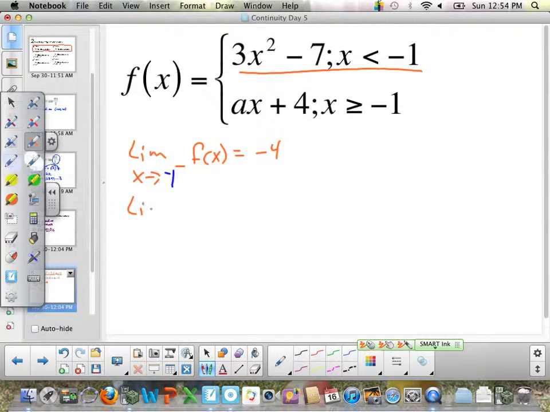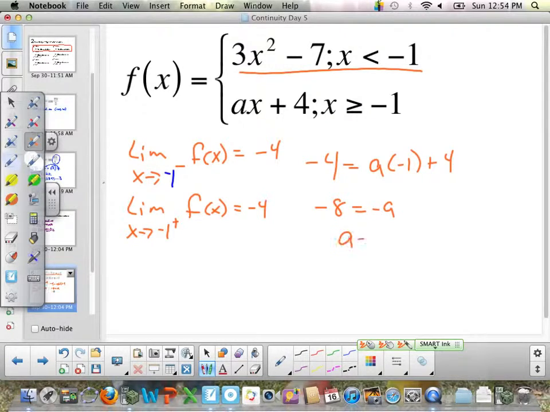So the limit from the right side also has to be -4, which means -4 equals a times -1 plus 4, and we'll solve for a. Subtract 4 from both sides. A equals 8, and our last qualification, f of -1 needs to equal -4. If we take 8x plus 4 and stick -1 in, it works. So a equals 8.